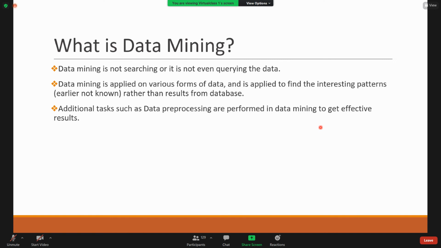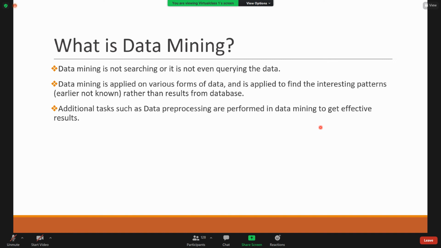That is in case of a database management system. But in case of data mining, it's not simply searching or querying the data. You're finding out unknown patterns from the database. Earlier, you don't know that kind of patterns exist.